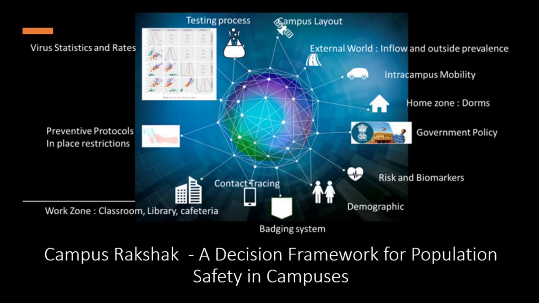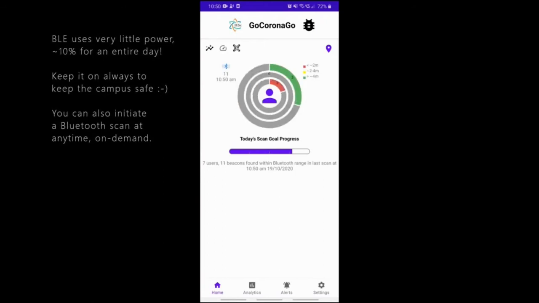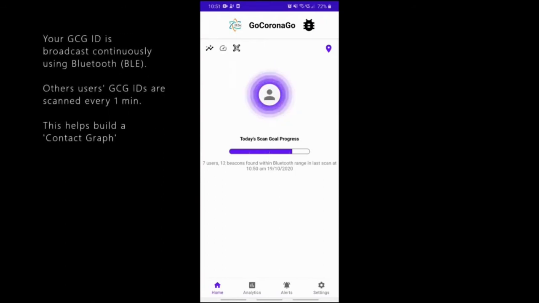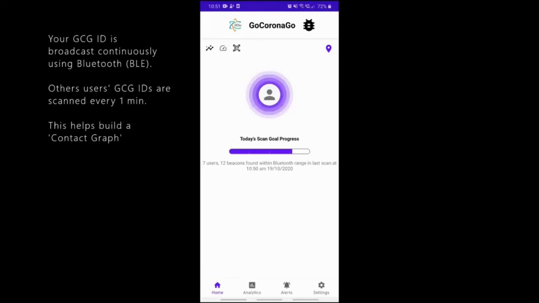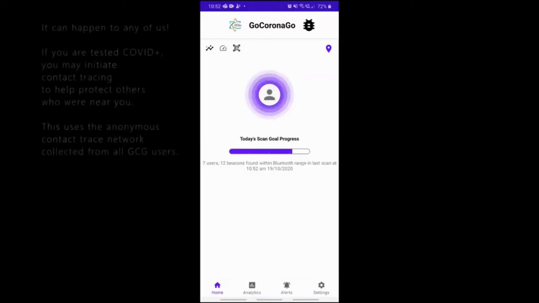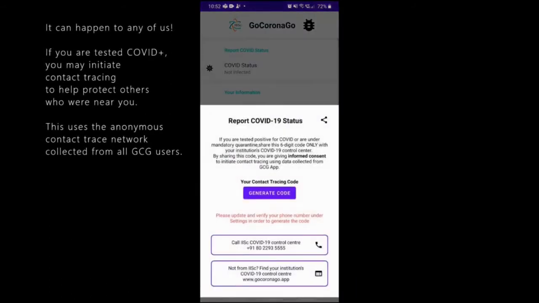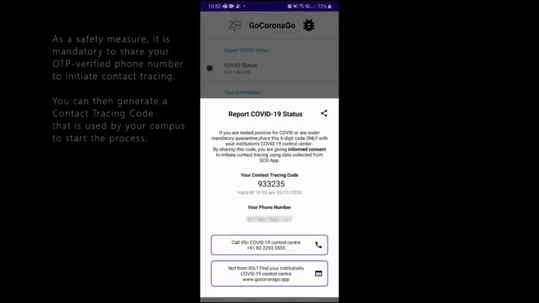We will now describe a little more about the main components of this framework. Go Corona Go app for contact tracing. The Go Corona Go app uses Bluetooth broadcast and scanning to determine nearby users. It builds an anonymous contact graph for the institution. In the event a positive case is detected and if contact tracing is necessary, the institute authorities have the capability for selective de-anonymization, which can aid contact tracing.